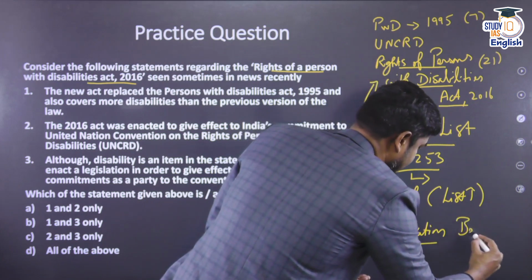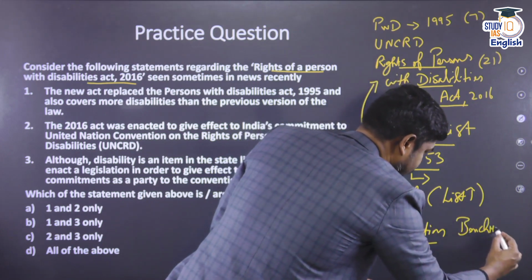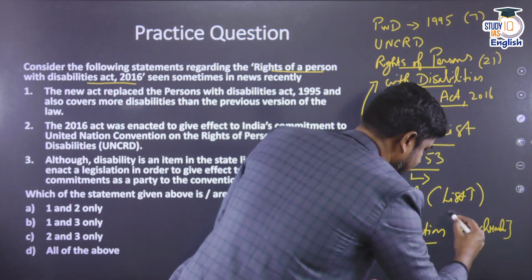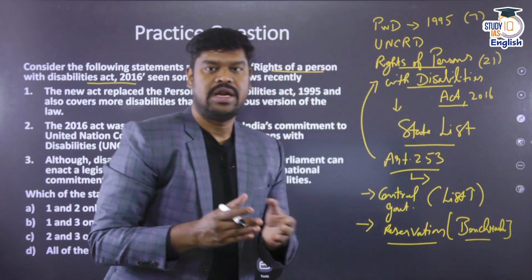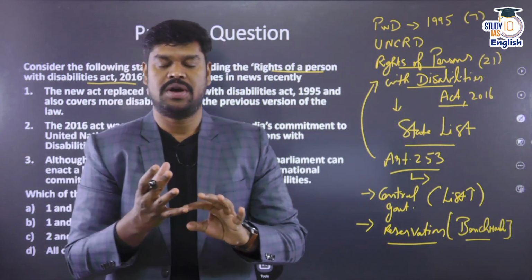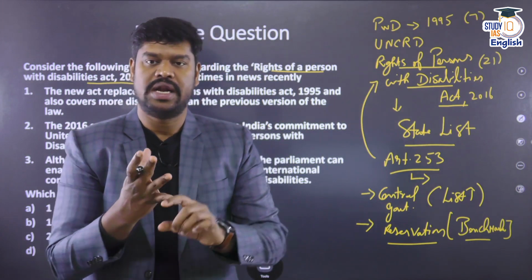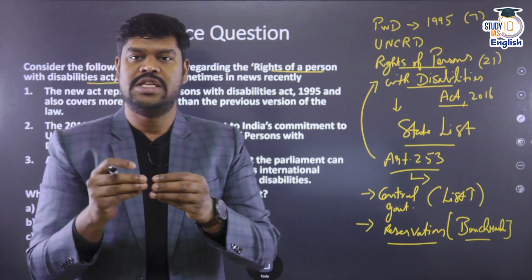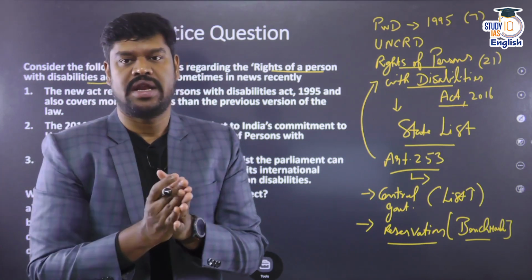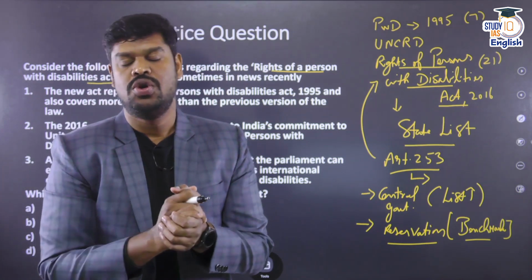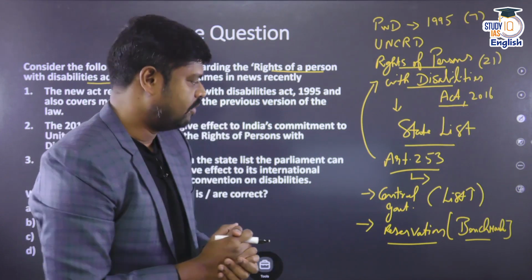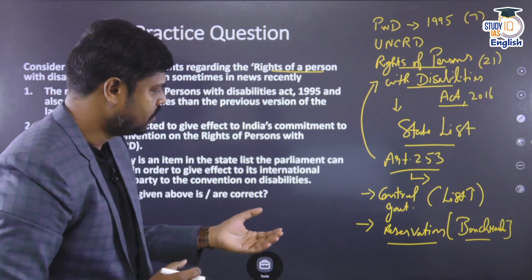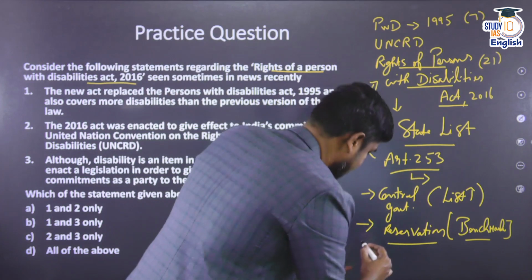So, people with benchmark disabilities are those people who are with a higher level of disability, which is defined under the Act. So, they are eligible to get reservation in educational institutions, they are eligible to get reservation in public employment, they are eligible to get reservation in the lands that are allocated to them, and they are also eligible to get certain other benefits in the government schemes and all those things. So, this is all taken care of under this particular Act.